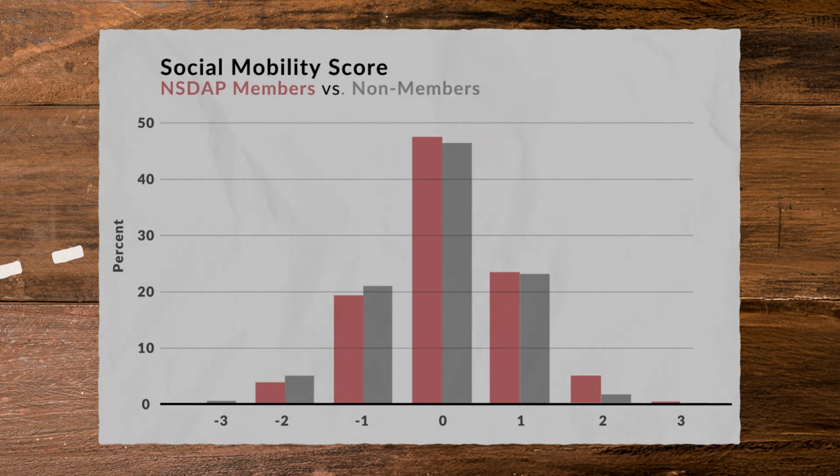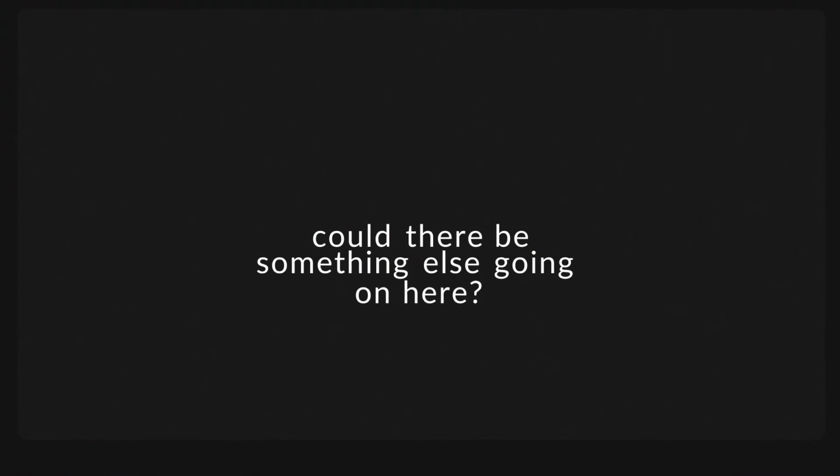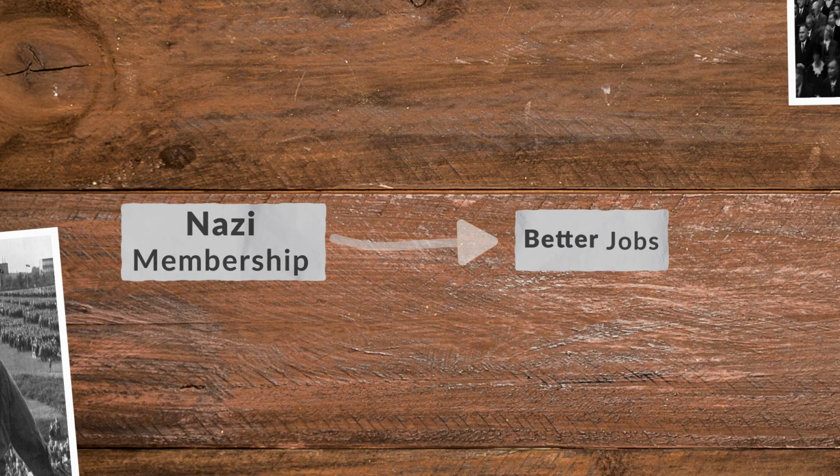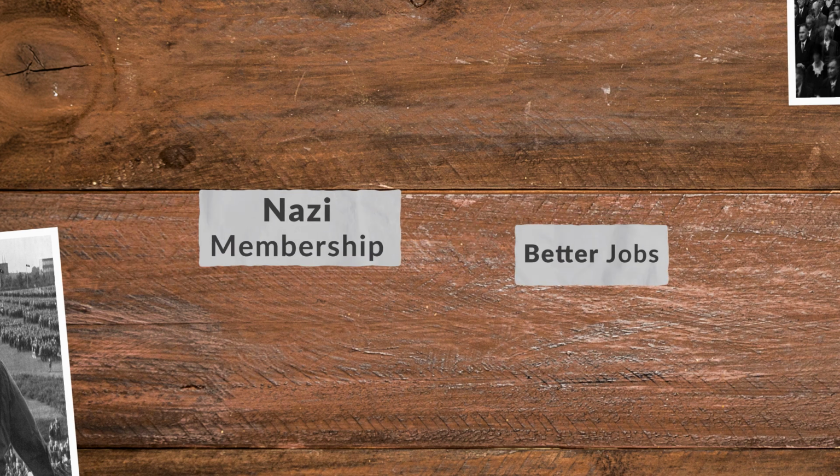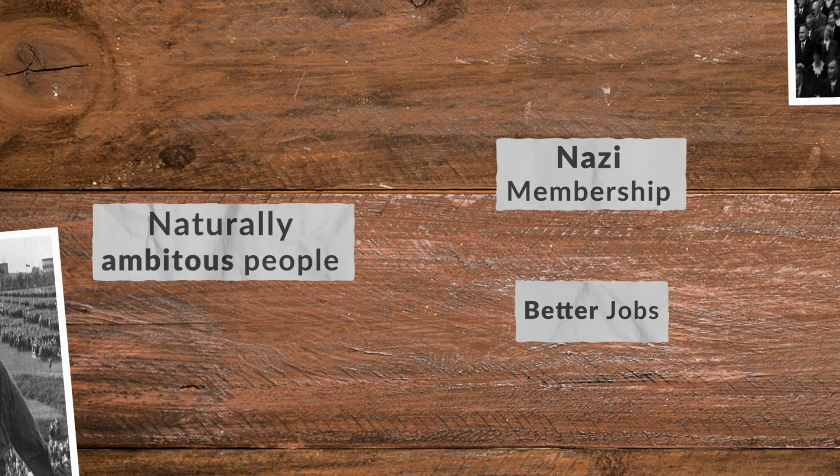Add in those who weren't Nazi members, and this chart becomes revealing. Nazis were more likely to have a positive social mobility score, indicating that they had a better chance to climb the ranks, moving up the social classes. Nazi members experience more social mobility, or they're more likely to experience social mobility. But could there be something else going on here? Maybe it wasn't that Nazi membership led to better jobs, but that naturally ambitious people were more likely to both join the party and find good jobs.